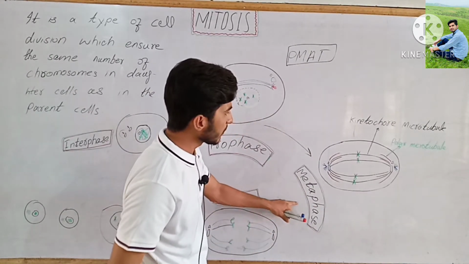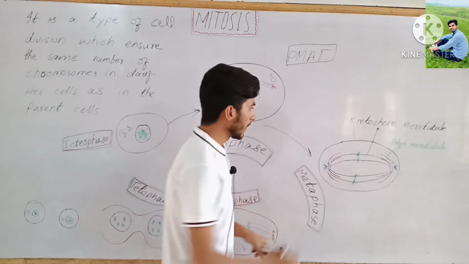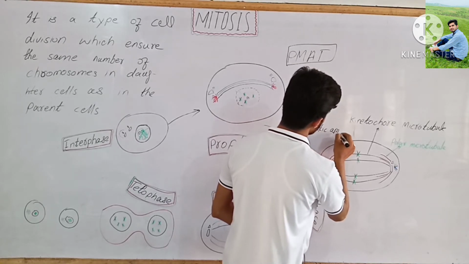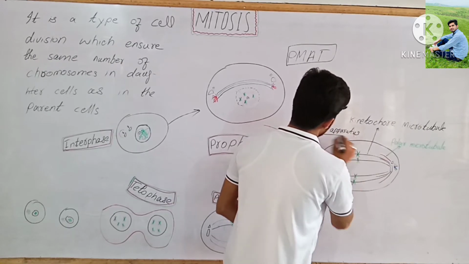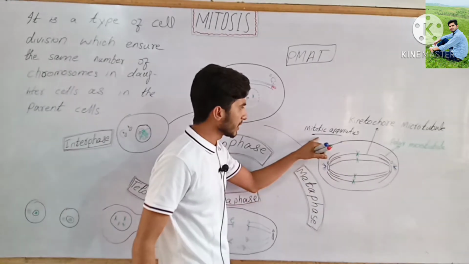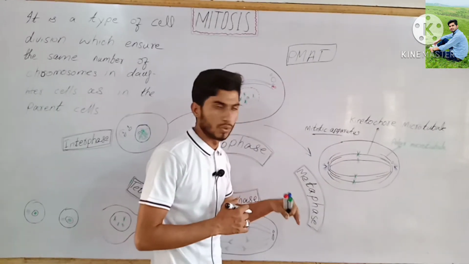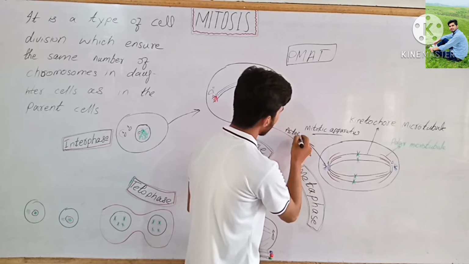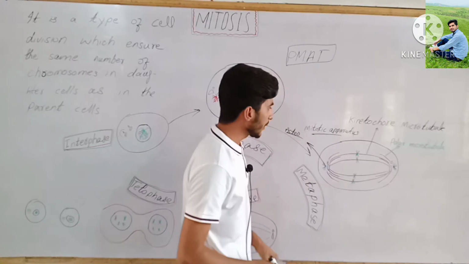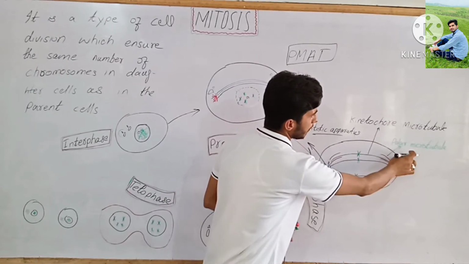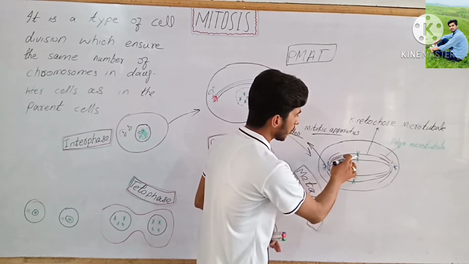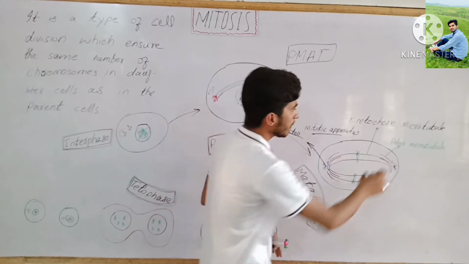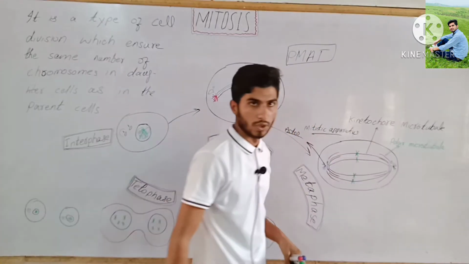Next is metaphase. During metaphase of mitosis, the mitotic apparatus is formed, which consists of three sets of microtubules: one set of aster microtubules, and two sets, kinetochore microtubules and polar microtubules. Kinetochore microtubules attach with the chromosomes at the kinetochore region of the chromosome, and polar microtubules do not attach with the chromosomes.